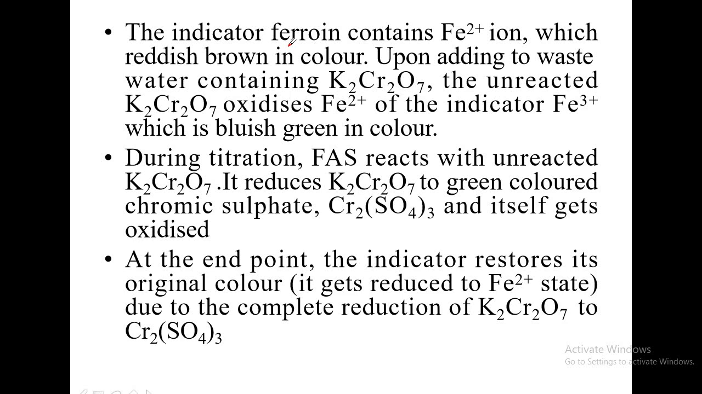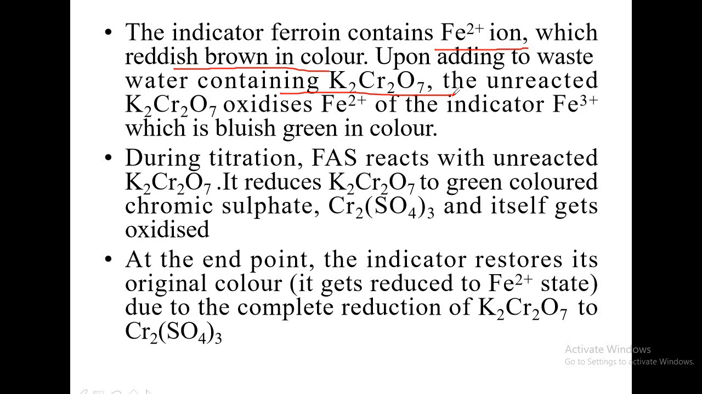Now the indicator ferroin, what are you adding? Indicator ferroin contains a ferrous ion, that is Fe2+, which is reddish brown in color. So ferrous ion is reddish brown in color, that is why the indicator drops you are adding are red in color. Upon adding to the wastewater containing potassium dichromate, you are adding that indicator to the wastewater containing potassium dichromate.